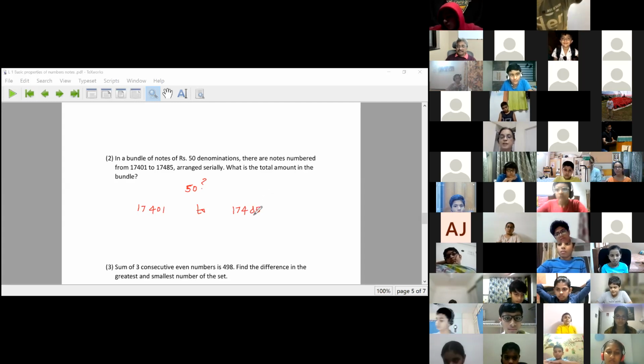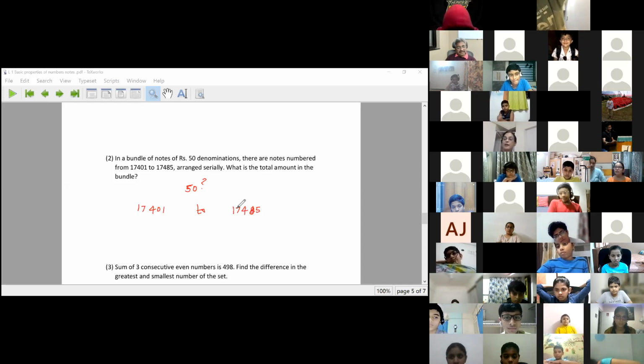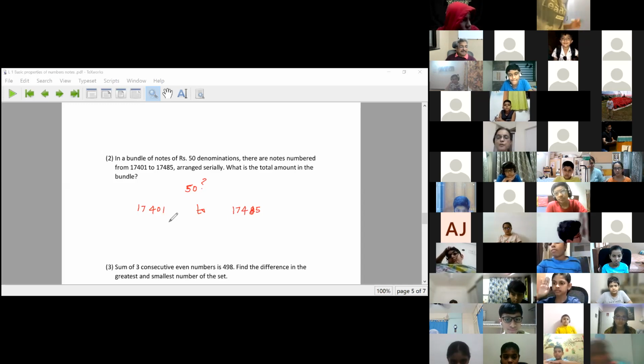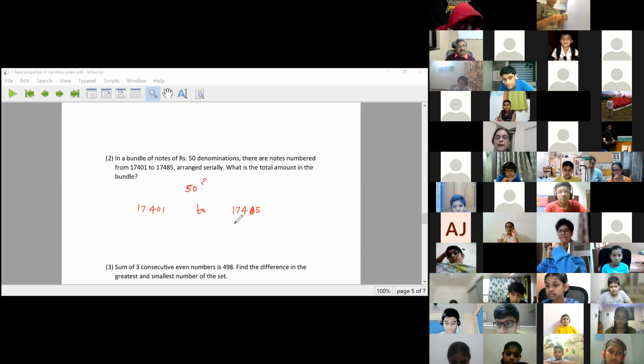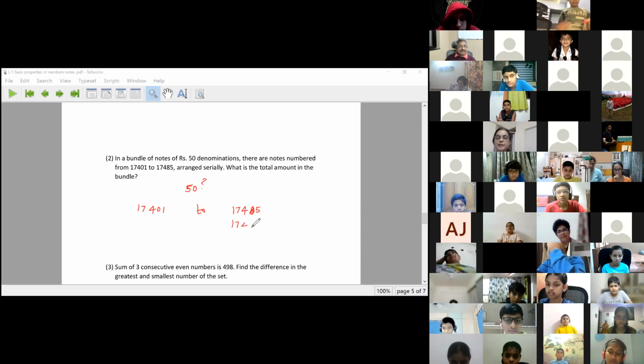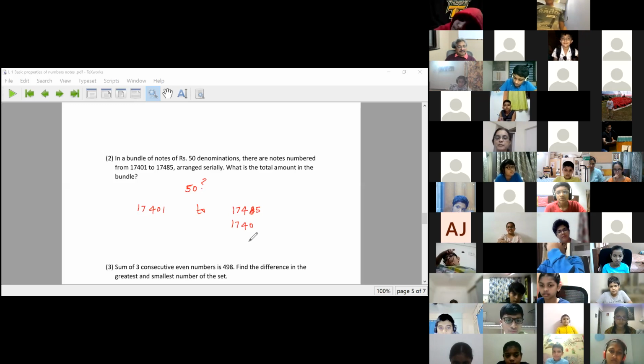Now, first I will need to find how many notes are there. And then I will have to multiply that by 50. How do I find how many notes? These are serial numbers from 17401 to 17485. I know the formula. Last number minus first number plus 1.